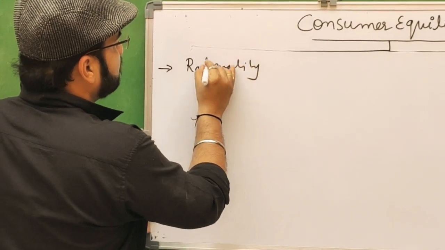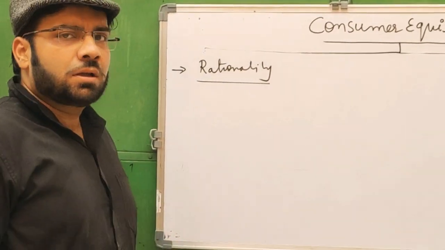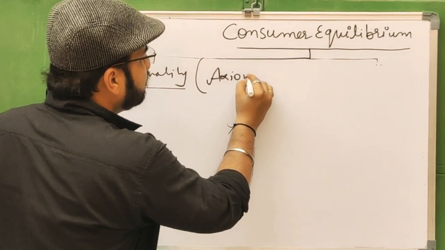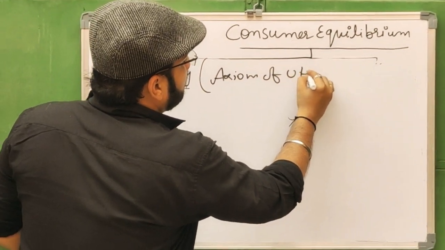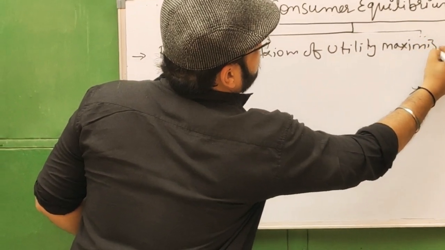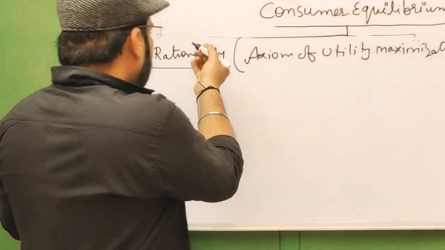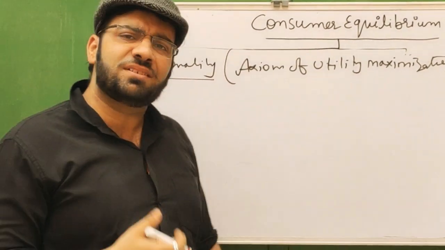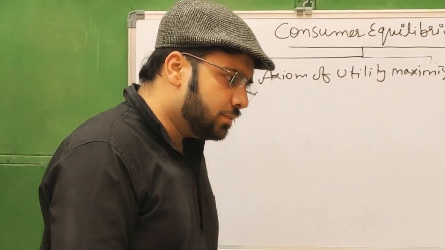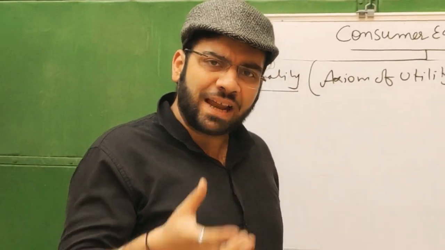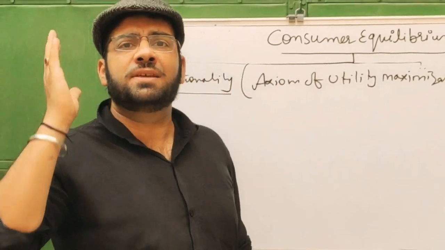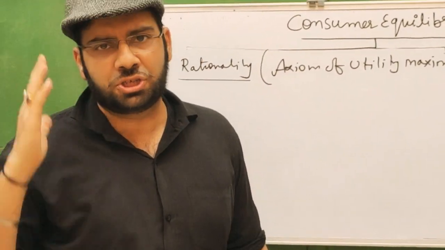rationality, which means the applicability of the axiom of utility maximization. What is the meaning of this rationality? It means the consumer is a rational person. He behaves like a rational man, and at given prices and his income, he tries to maximize his satisfaction level and utility.